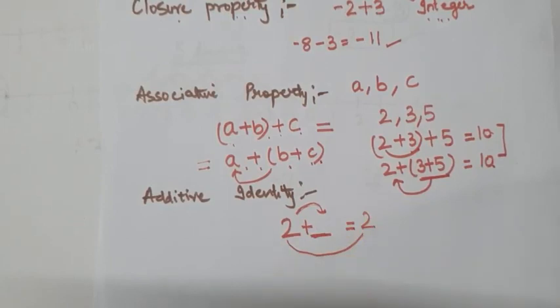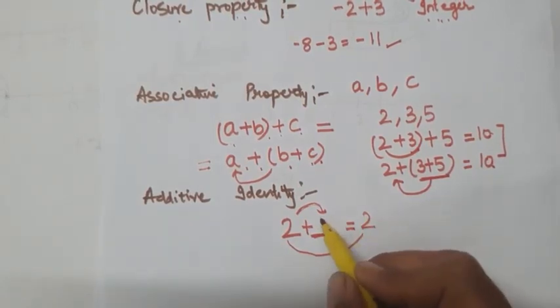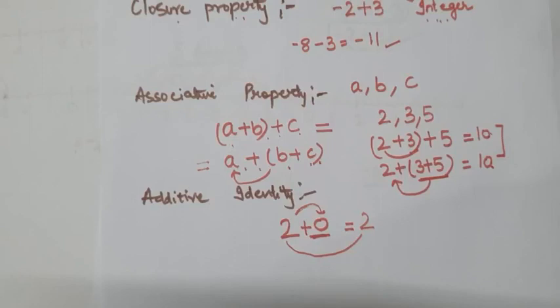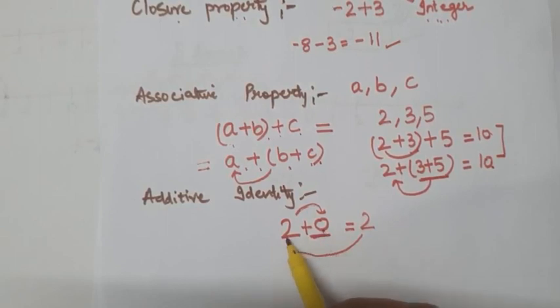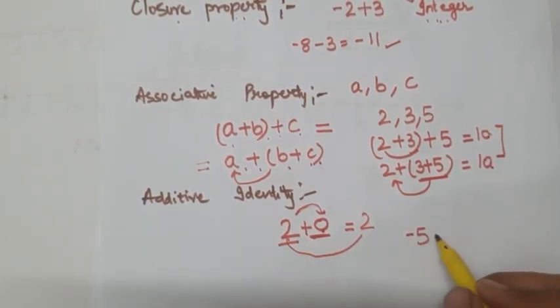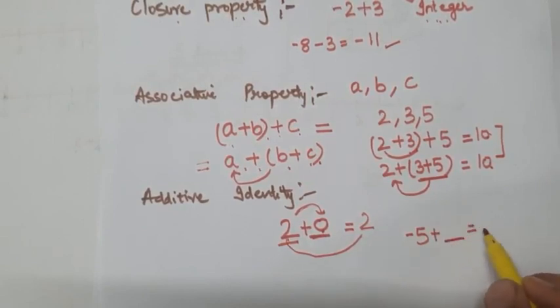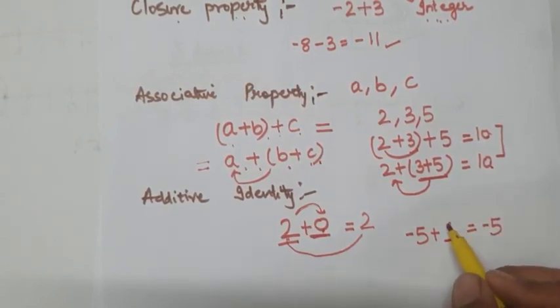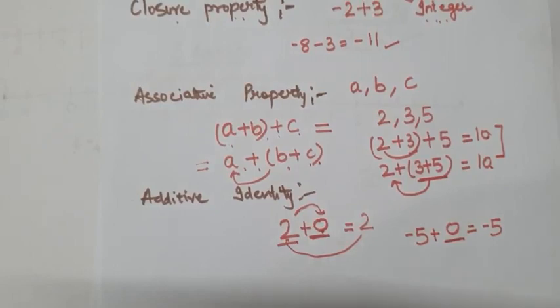So this is very clear that here I will put the 0 because 0 is an integer which does not affect this integer. Fine. Now minus 5 suppose I am having. Now which integer will I add over here so that I get again minus 5? So the answer will be 0 only. Clear?